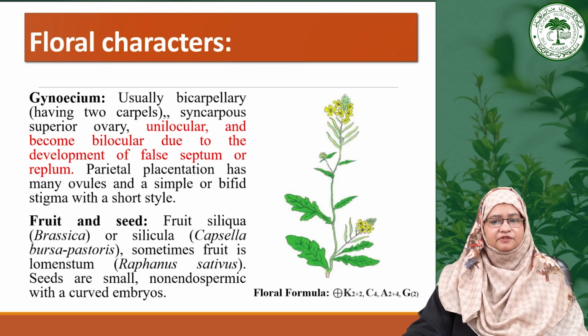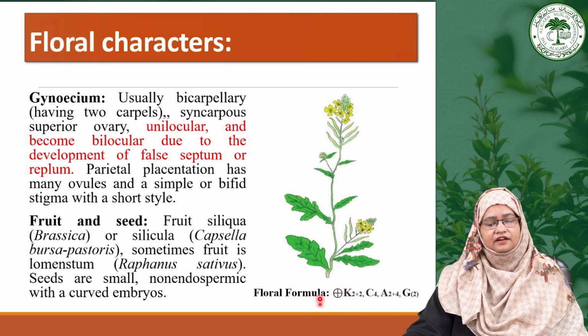The floral formula represents the constant reproduction of the family, like we can see generally they are radially symmetrical. The calyx is arranged in 2 whorls, 2 plus 2. Corollas are 4 in number, which are cruciform. Androecium is 6 in number, representing the tetradynamous condition, in which 4 are large and 2 are smaller in condition. Gynoecium is 2 syncarpous and made up of a superior ovary.